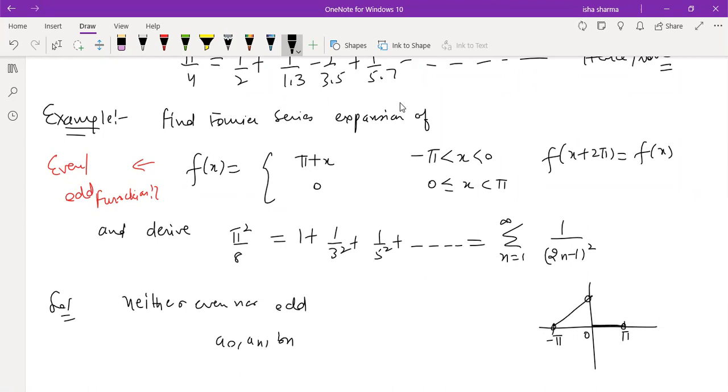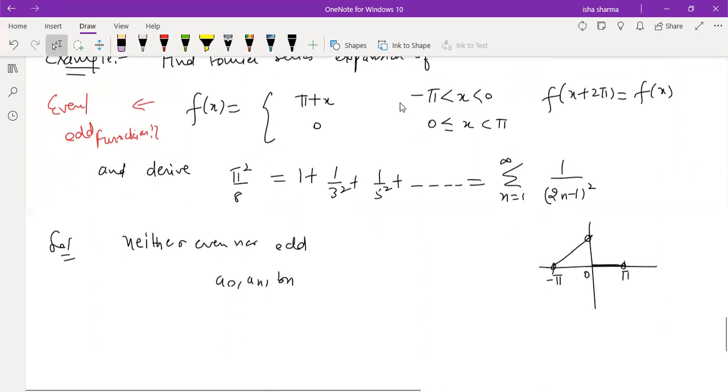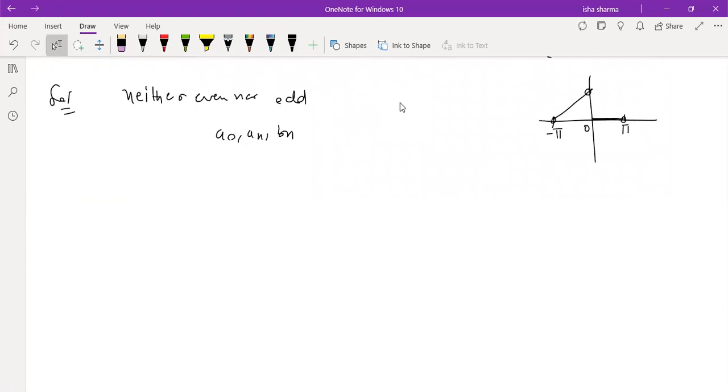You need to compute all of them to get to the series, because if it would have been even, we would just have computed a naught and an, and bn would have been 0. If it would have been odd function, then only bn should be computed. But since this is neither even nor odd, we need to compute all of them. So I'm just writing the final Fourier series. So this question you can try yourself and find the Fourier series.